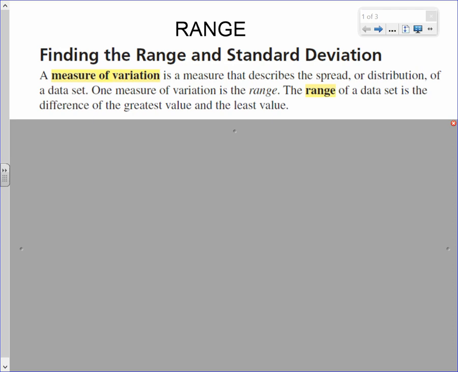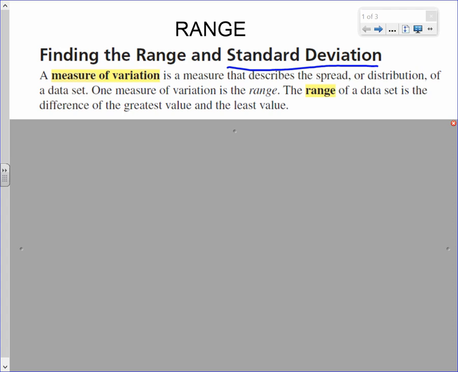Finding the range and standard deviation. So today we're not going to define standard deviation, but go ahead and write it because we're going to continue our notes tomorrow. So put this subtitle under the title of range, finding the range and the standard deviation. A measure of variation is a measure that describes the spread or distribution of a data set.